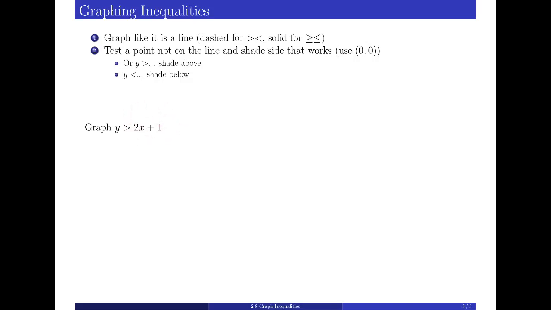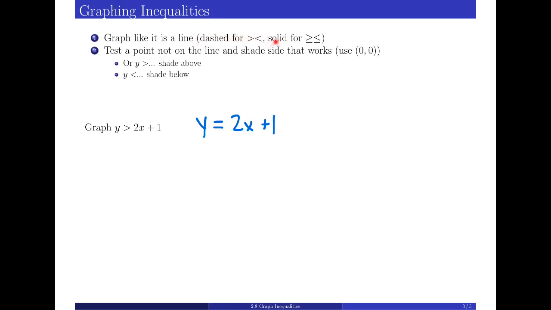So if you're not sure what I mean when we talk about inequalities, here's what we're going to be graphing. It's something like y equals, or sorry, not y equals, that's an equation. y is greater than 2x plus 1. So on the coordinate plane, what points could we pick where if we plug in x, 2 times x plus 1 is greater than the y coordinate? Well, it's pretty simple to deal with. All we have to do is graph it like it's a line. So we're going to basically graph the equation y equals 2x plus 1, so a slope and a y-intercept.